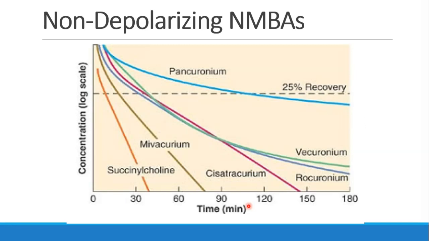This diagram shows all of the non-depolarizers on one graph. Here we're showing the duration since the bolus and what the plasma concentration is. So we're seeing how the drug is metabolized. Here's succinylcholine, which has the most rapid decrease in concentration as a function of time. Mivacurium is shortly behind it because it's short-acting. Then we have our intermediate agents, cisatracurium, rocuronium, and vecuronium. Cisatracurium has a different shape, possibly because of its metabolism. And pancuronium is by far the longest acting.